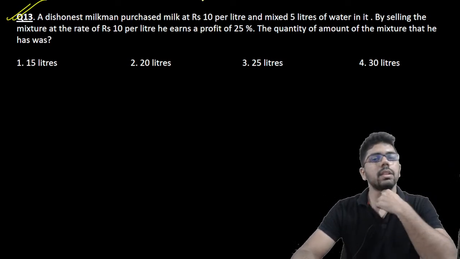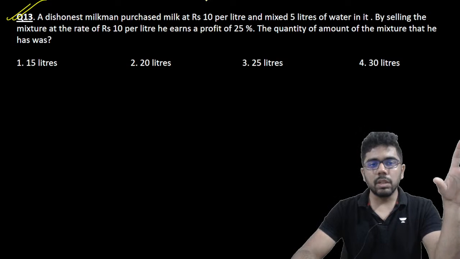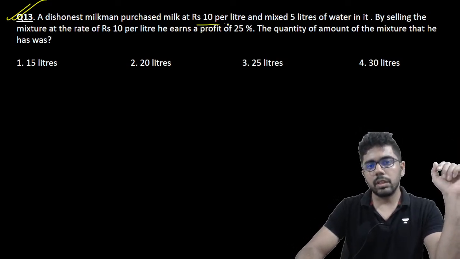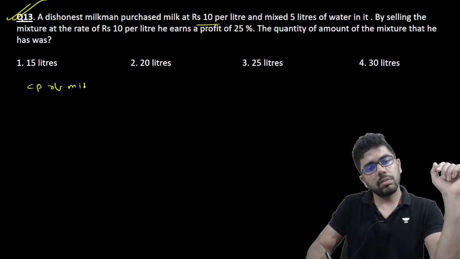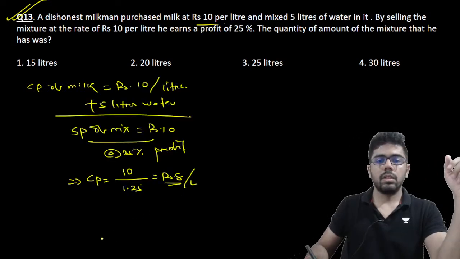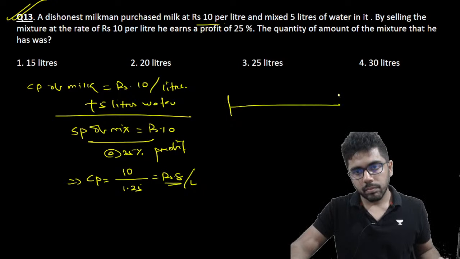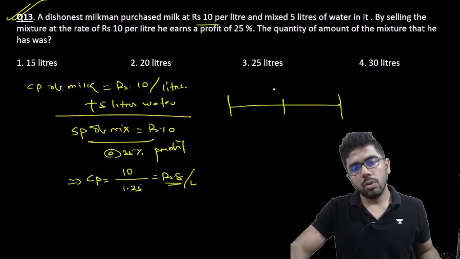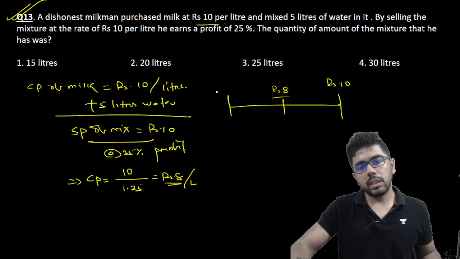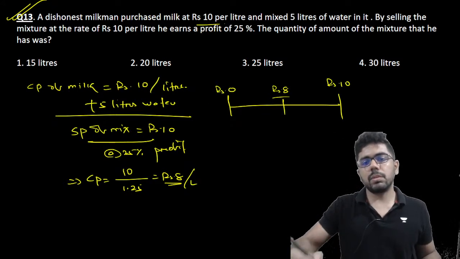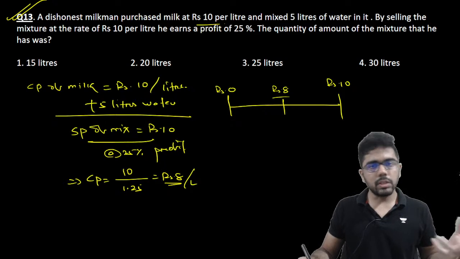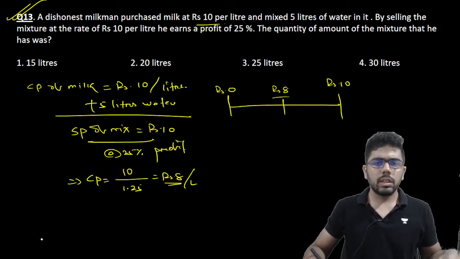This one is interesting. Let's take a look at this one. A dishonest milkman purchased milk at rupees 10 per liter, the cost price of milk per liter. By adding water he brought down the cost price. Think about this. The overall cost price of the mixture is 8. The cost price of milk is 10. And what will I take as the cost price of water? 0. It is not mentioned, but water is free of cost, that is why he is adding it.